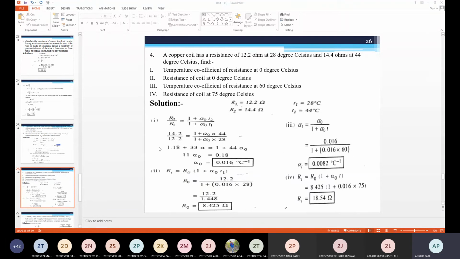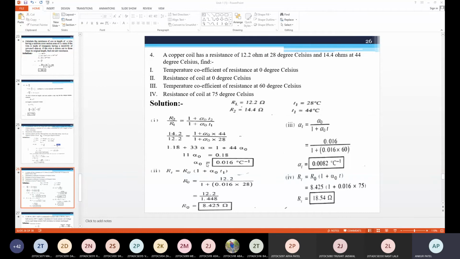So we directly take the equation R2 by R1 is equal to 1 plus alpha 0 into T2 divided by 1 plus alpha 0 into T1. Substituting R1, R2, T1, T2, we get alpha 0.